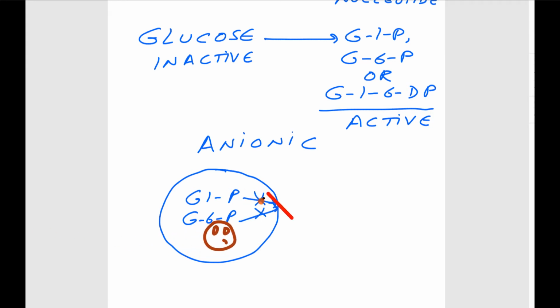That is what happens when glucose enters the liver cells, the hepatic cells. They are locked down inside the cell. They cannot escape. We can say they are trapped within the cells. This is about the phosphate sugars.